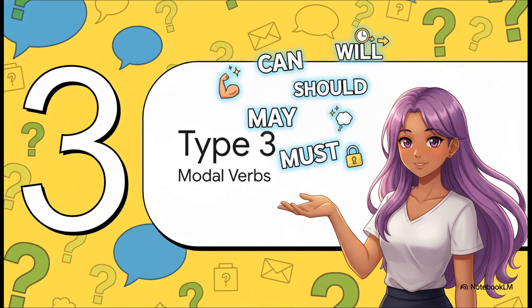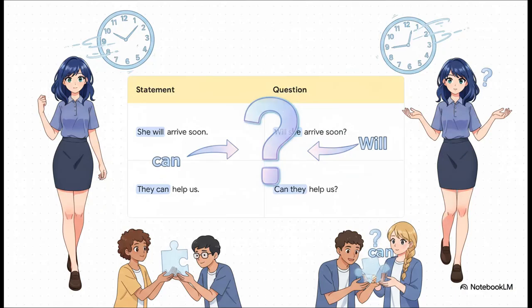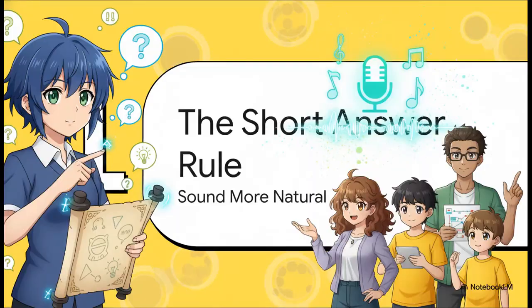All right, we're on to our third and final key. This is for sentences that already have a special helper verb in them. These are often called modal verbs. We're talking about words like "can" for ability or "will" for the future. And the rule here should look pretty familiar. Yep, it's exactly like type 1. You just find that special verb like "will" or "can" and move it right to the front. You don't need to add "do" or "does" because, well, the helper's already there. It's that easy.